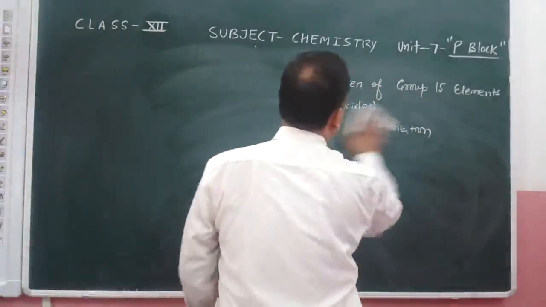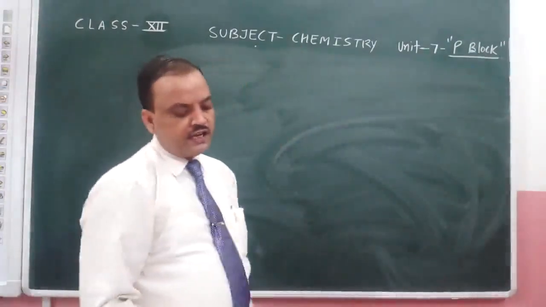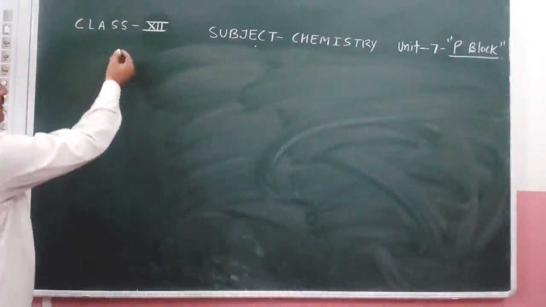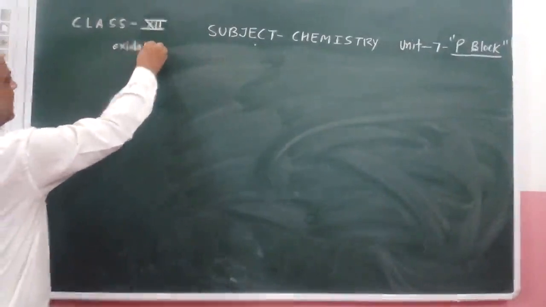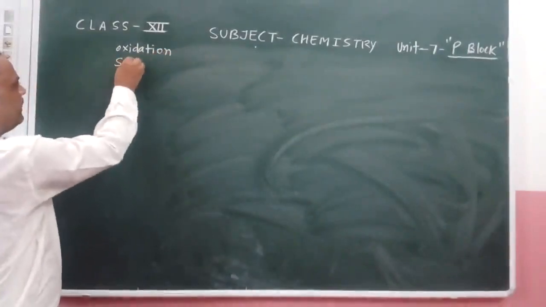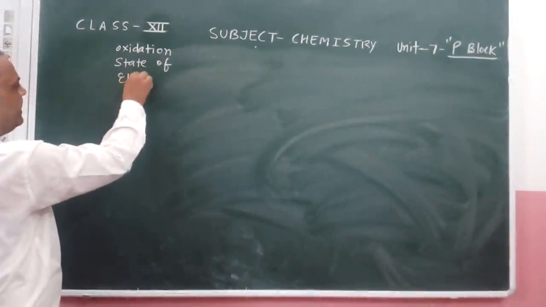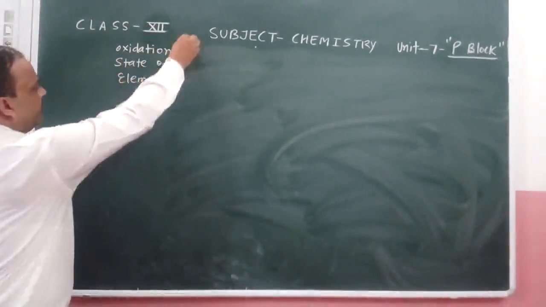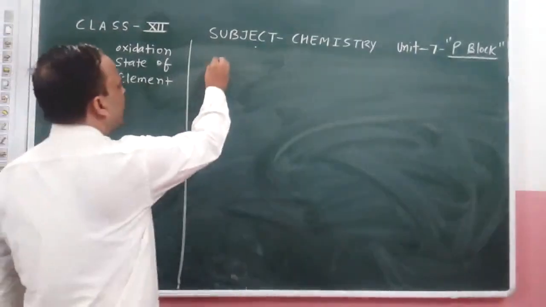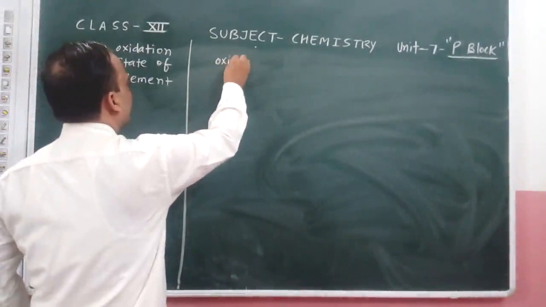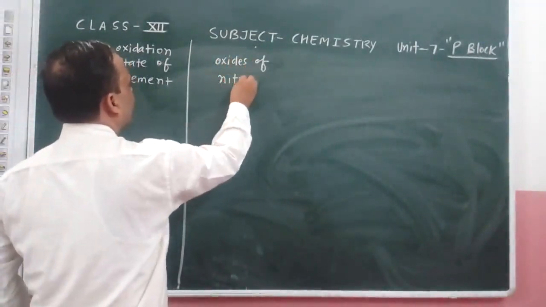First column, oxidation state of element. Second, oxides of nitrogen.